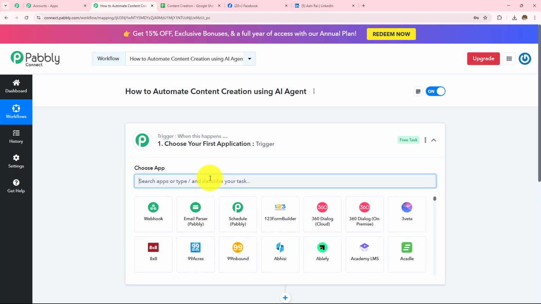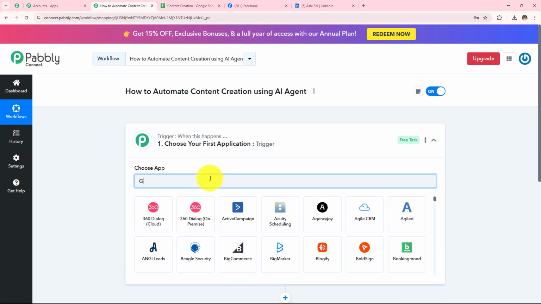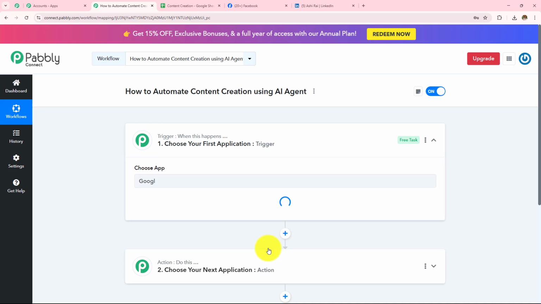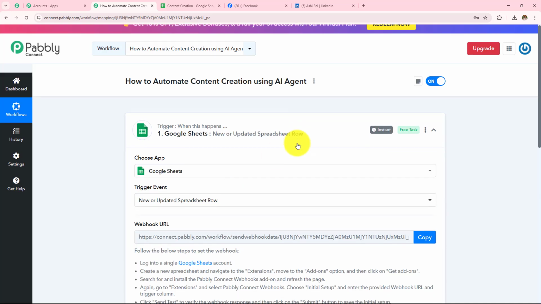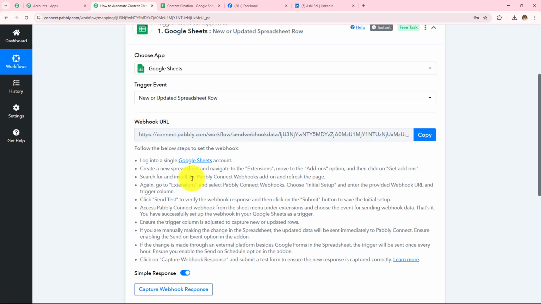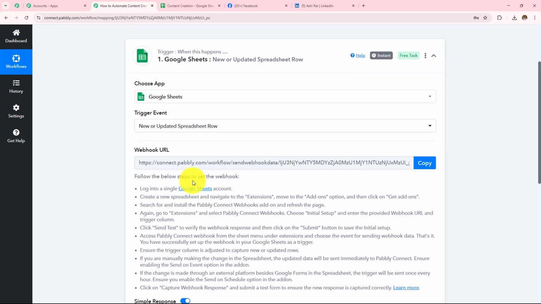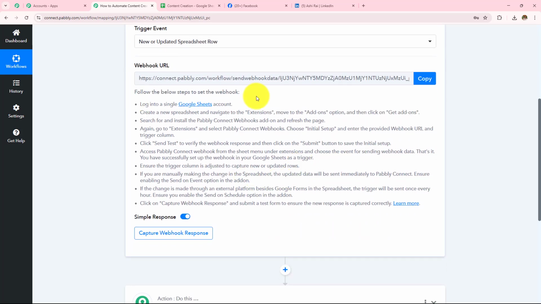So here first in my trigger application, let's take Google Sheets. And then in my trigger event, I'm going to take this new or updated spreadsheet row. Now I need to make a connection between Pabbly Connect and Google Sheets, for which a webhook URL is provided to me, and this webhook URL is going to act as a bridge to connect my Google Sheets with Pabbly Connect.